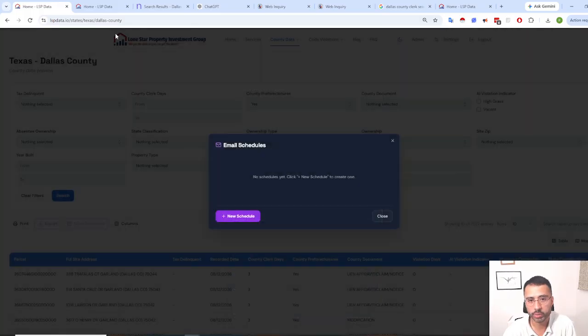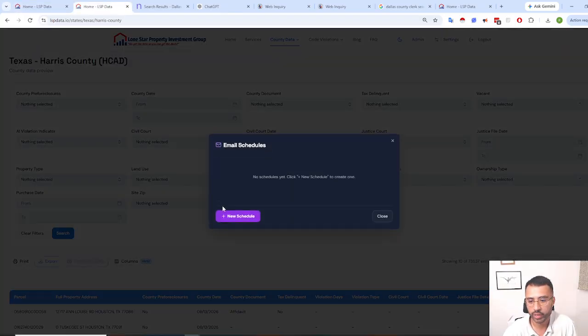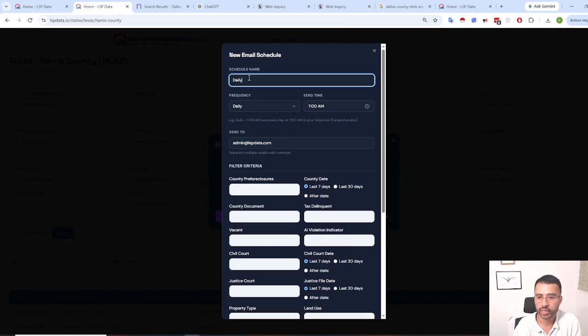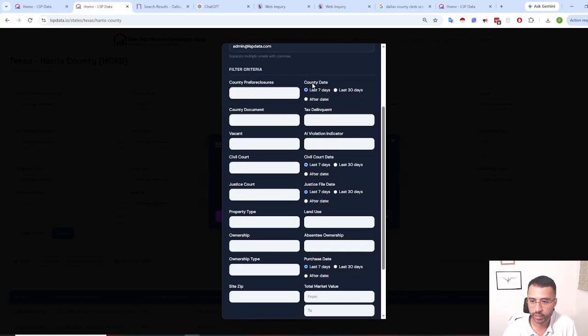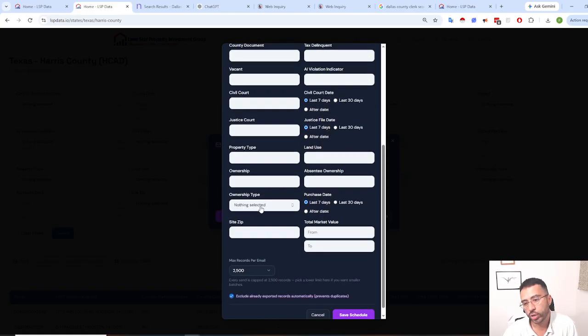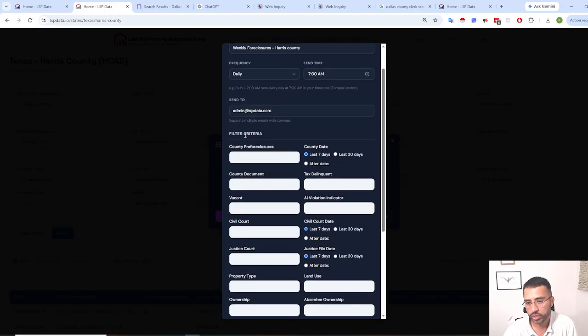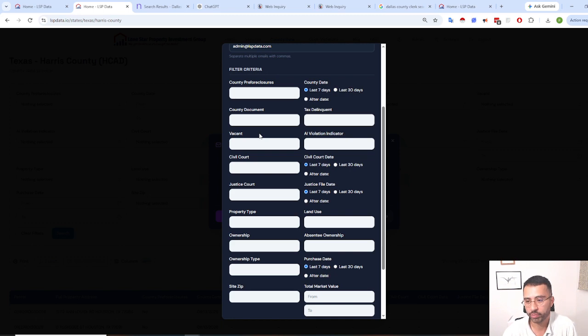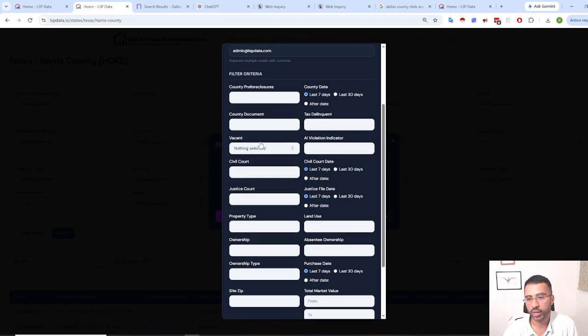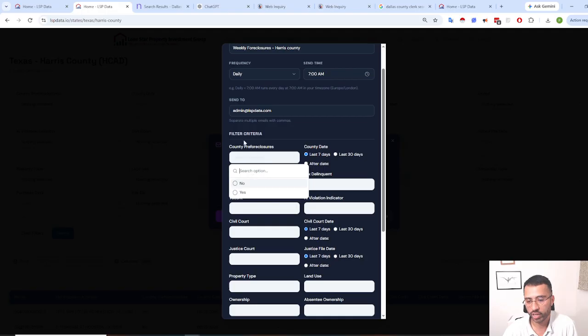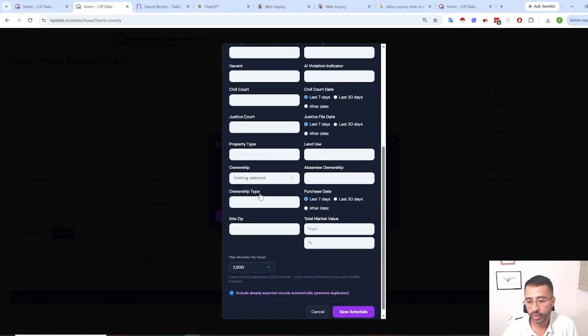We're still improving it. Let me show you real quick in Harris County. I believe this one has it. So daily or weekly foreclosures, Harris County. So this is what we're adding to all of them. Say you're interested in grabbing the last 7 days, right? Like I mentioned, you can also do ownership type, individual, right? Some of what we talked about with the foreclosure, maybe you're interested in specific document types, right? But if you want to just make it easy, you just do foreclosures and come down here.